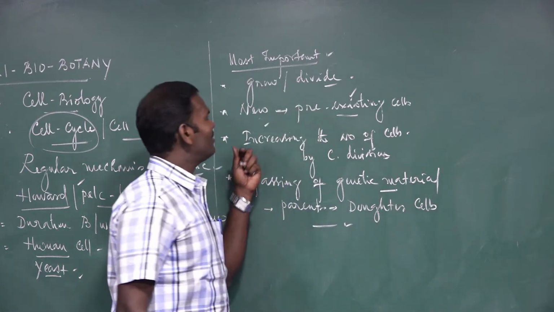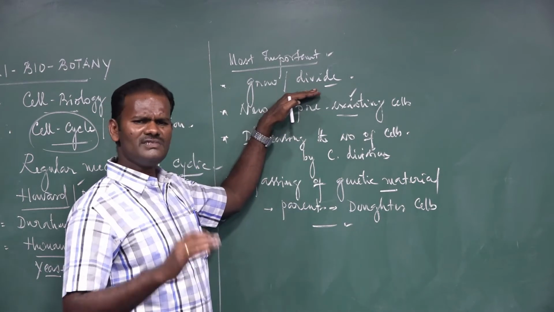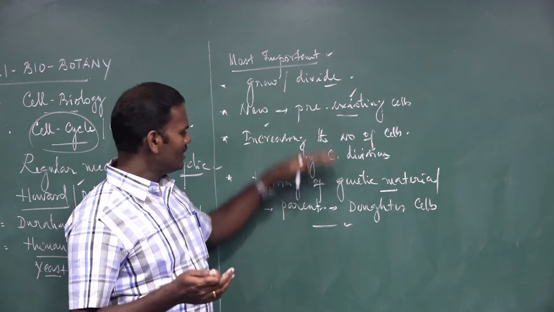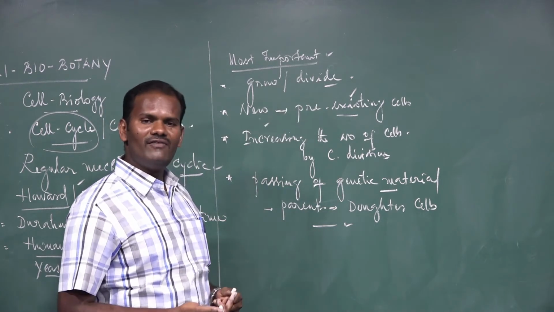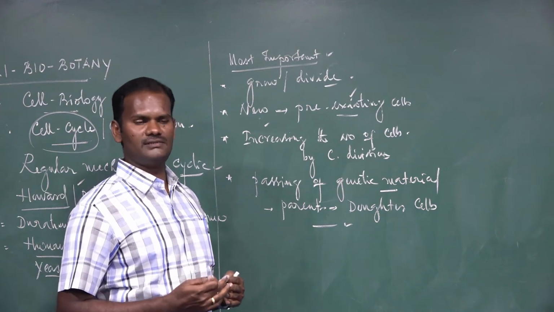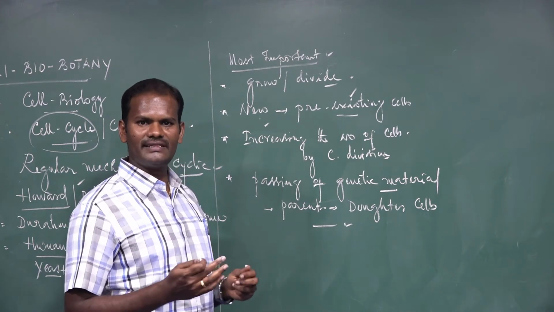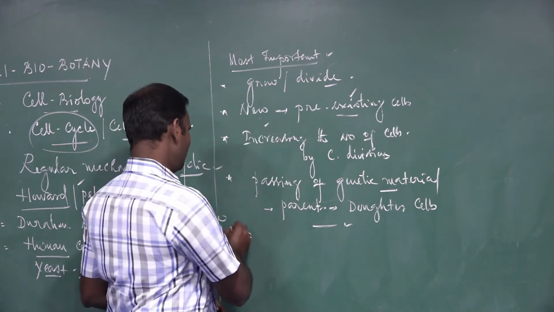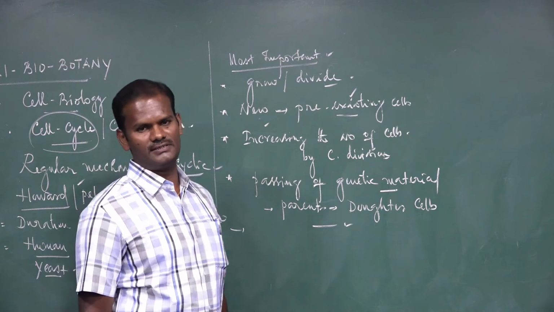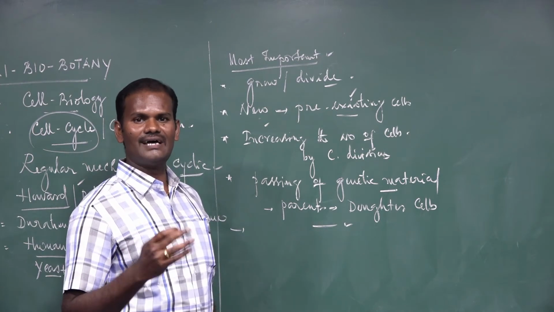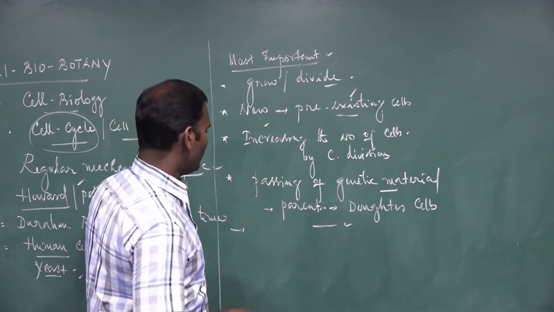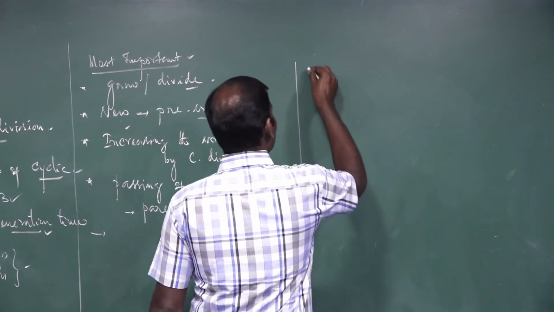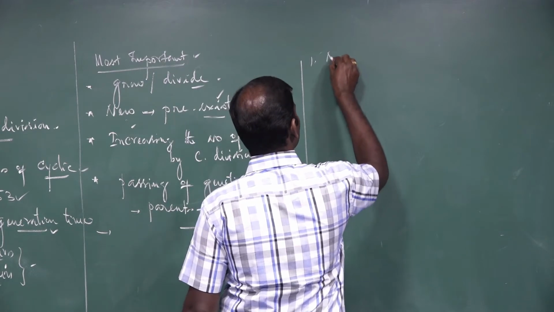So these are the important characteristics of living cells. In the cell cycle, a cell has the ability to grow and divide. Before growing and dividing, every cell prepares certain raw materials to divide. This is the preparatory phase, also called interphase. Before cell division, two processes are essential. A single cell divides into daughter cells after completion of two processes. One is nuclear division, and the other is cytokinesis.